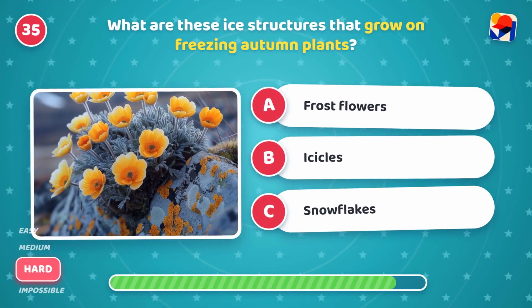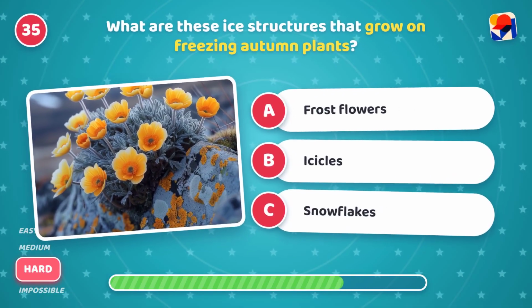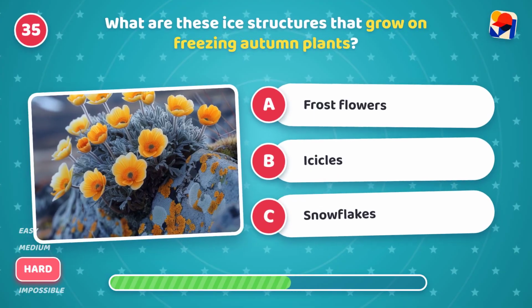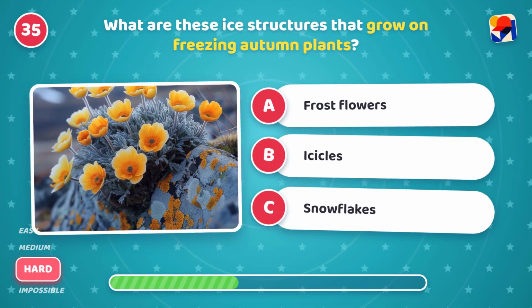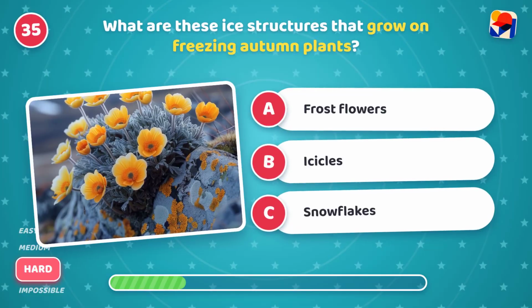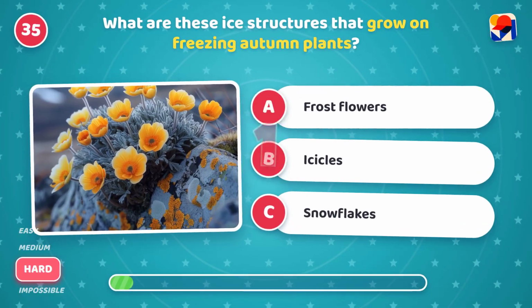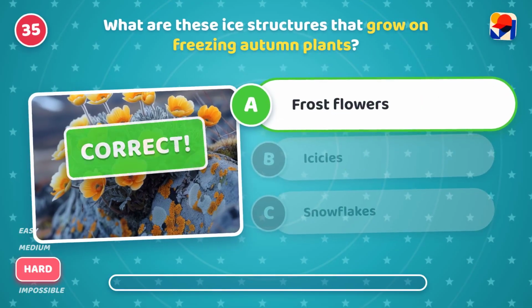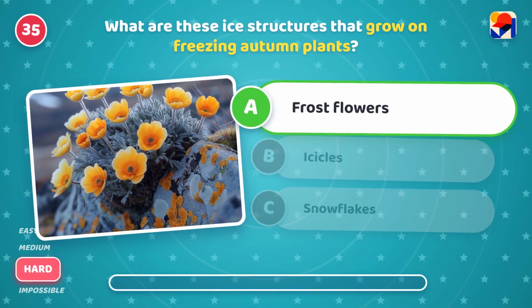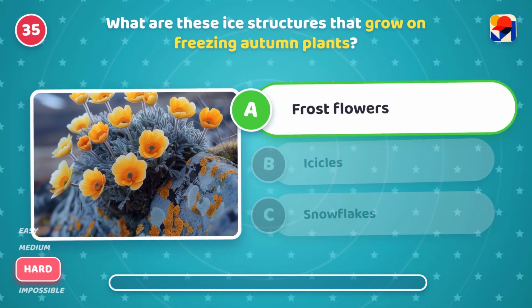What are these ice structures that grow on freezing autumn plants? Is it A, frost flowers, B, icicles, or C, snowflakes? It's A, frost flowers. Beautiful. Ice extrudes from cold plant stems.